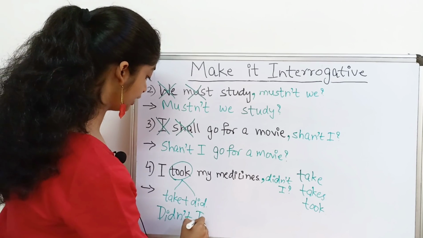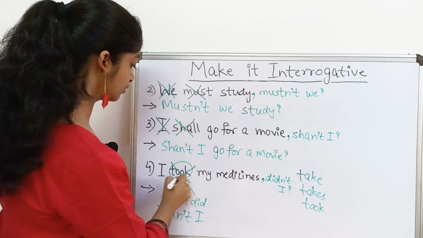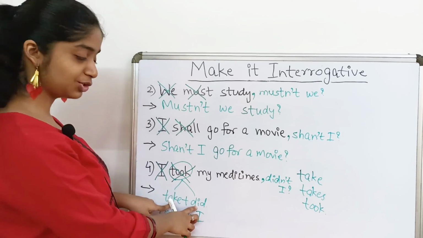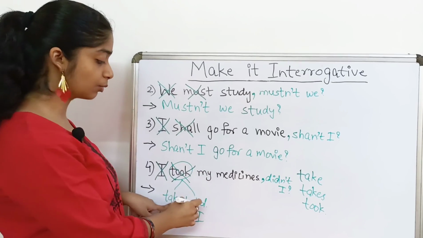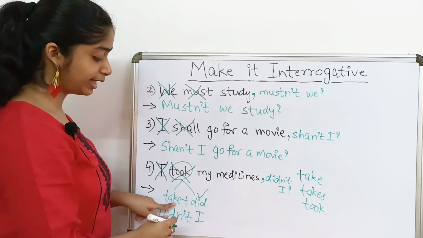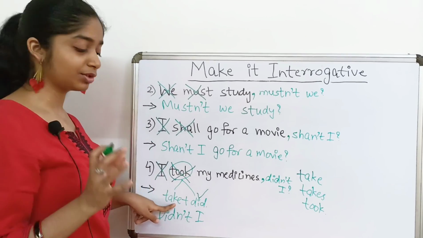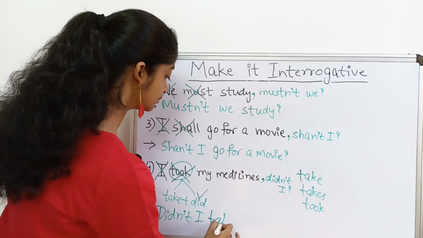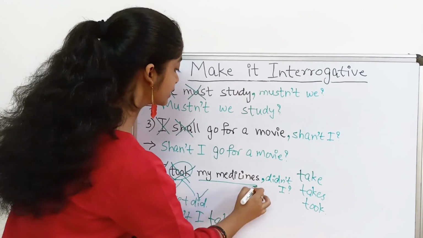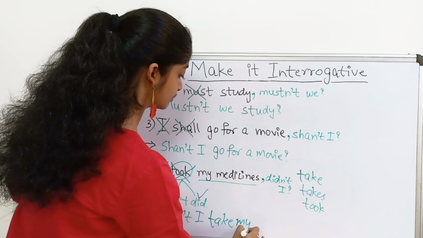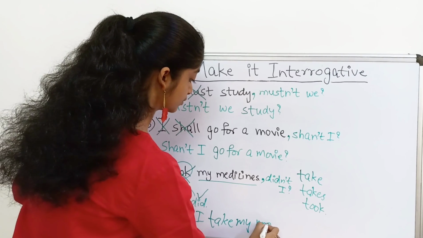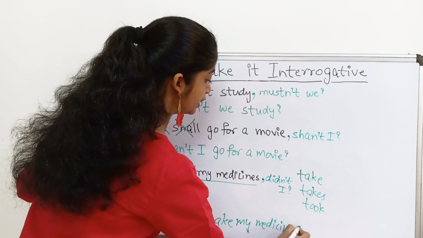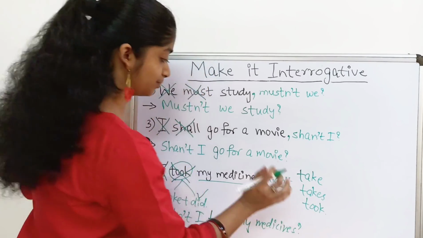Didn't I? So we have covered this. So from these two verbs we have only covered did. Take is still left. Okay, so didn't I take my medicines? This will be your answer.